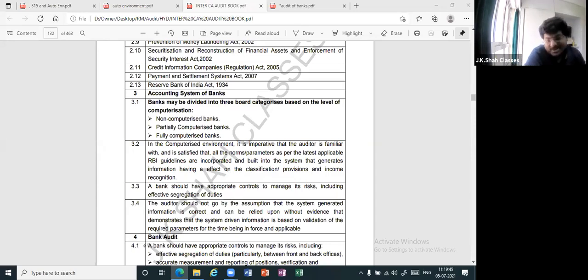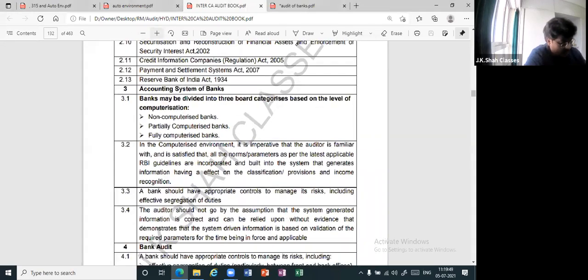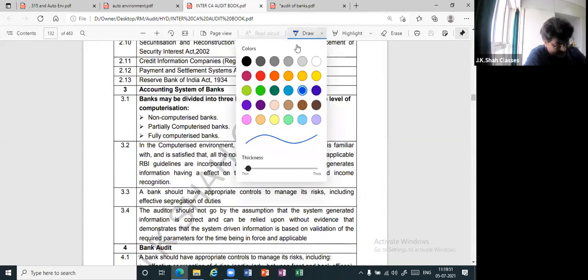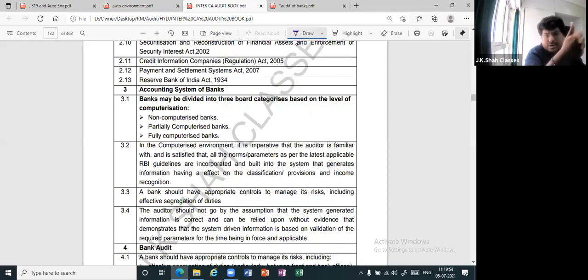Okay, now come to this accounting system of the banks. Very simple. Can I say a bank can either be computerized, as you have done in IT, core banking system, or partially computerized, partial manual, or not computerized at all? So can I say fully computerized, partially computerized, and not computerized? Banks may be divided into three broad categories based on the level of computerization. Firstly, non-computerized banks. Obviously here all operations are manual, correct?